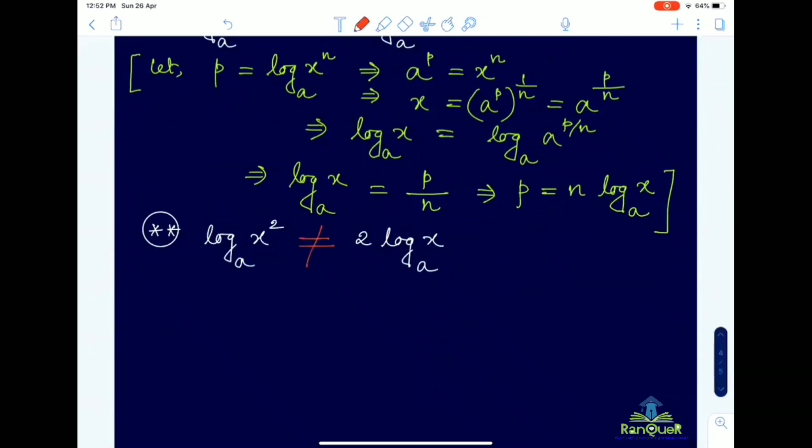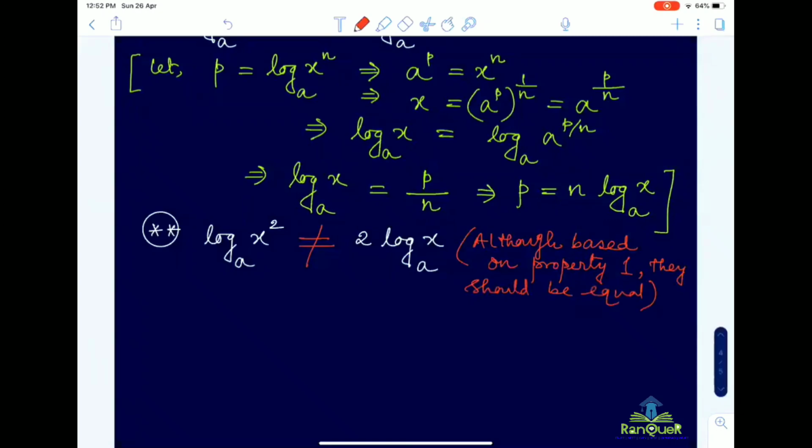They are not equal. Although, based on property 1, they should be equal, but they are not equal.